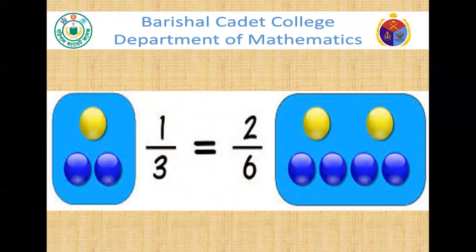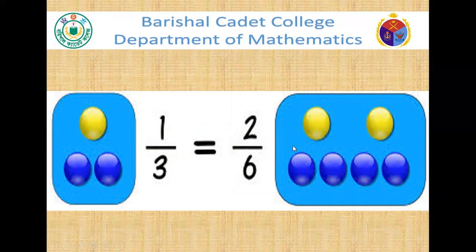Cadets, what do you see? Here you see there are three marbles. Among these three marbles, one is yellow and two are blue. So what we can say, this yellow marble is one out of three.